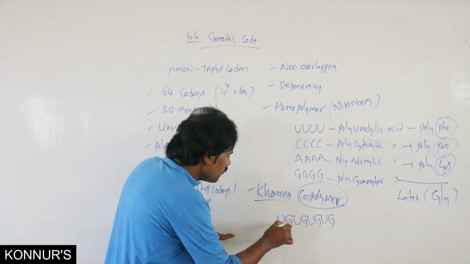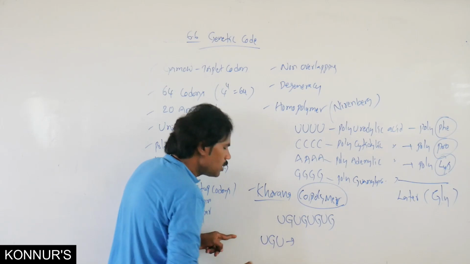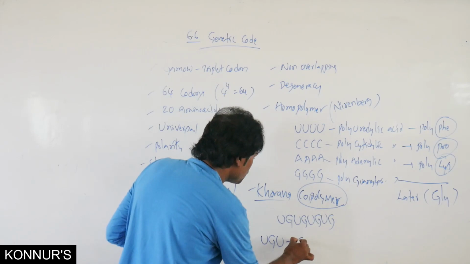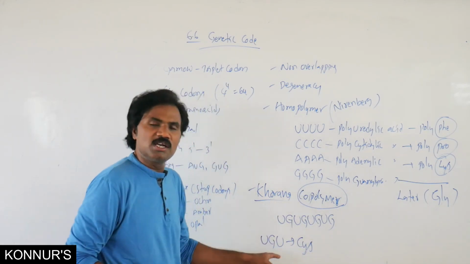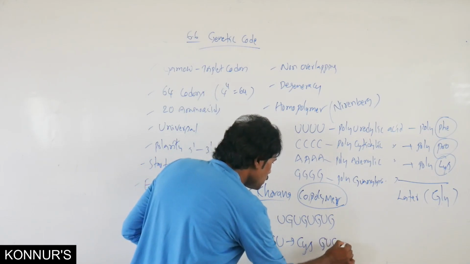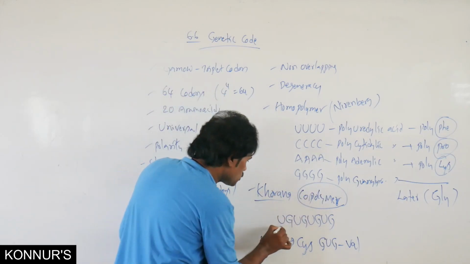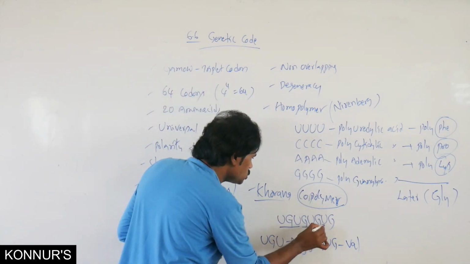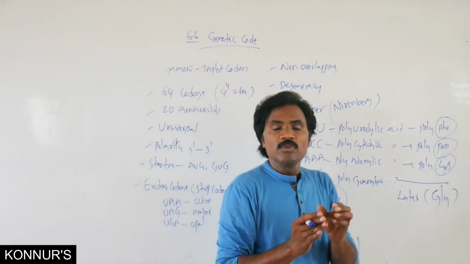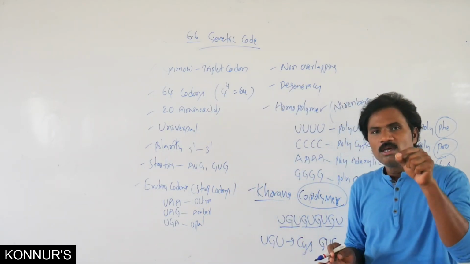For example, if we observe the first three, U, G, U, it represents cysteine. GUG represents valine. Then vice versa, UGU, GUG, again UGU. Like this, copolymers. Here, a frameshift mutation takes place when any one nitrogen base in the middle is changed.